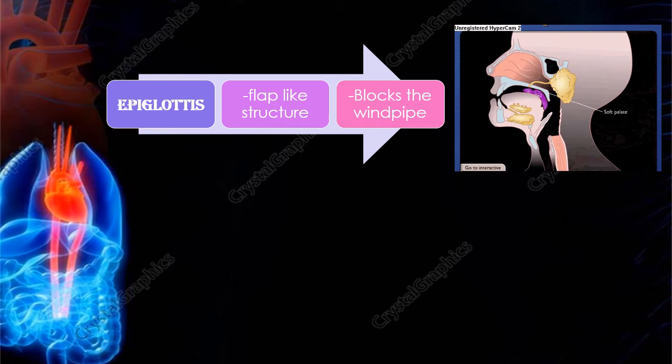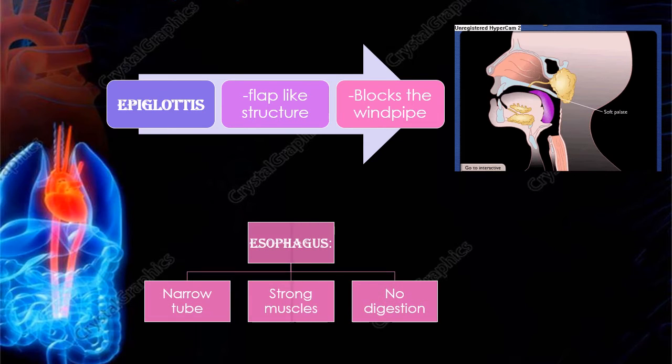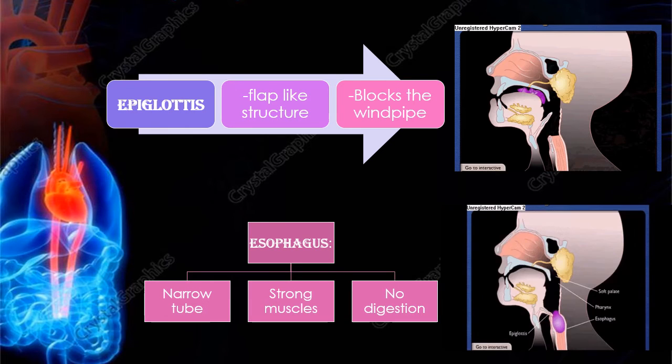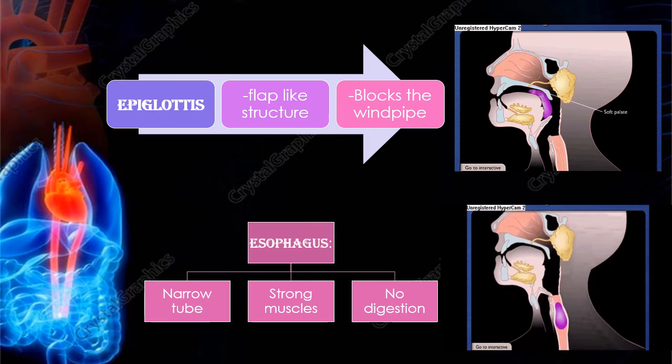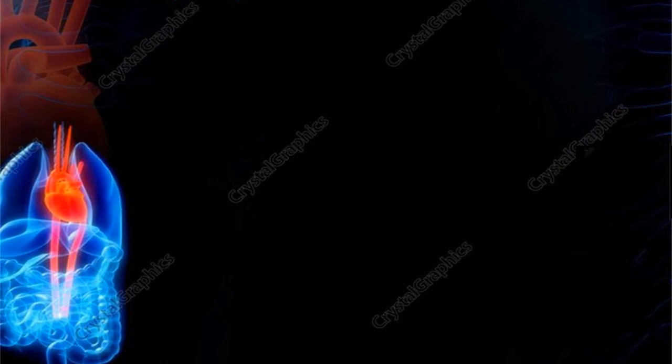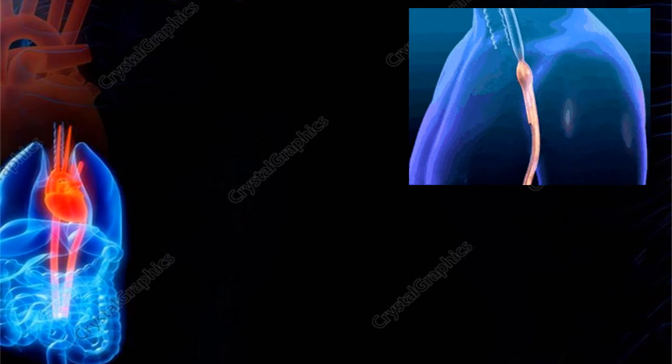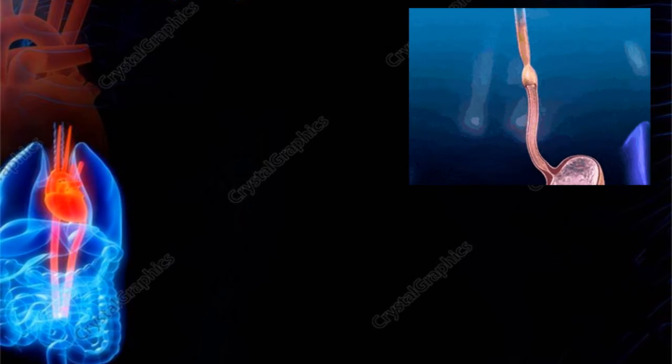Now food is passed to the esophagus. Chewed food passes down through the esophagus. It is a narrow tube with strong muscles in its wall, and no digestion takes place in the esophagus. Now the food passes through the long narrow tube down to the stomach.